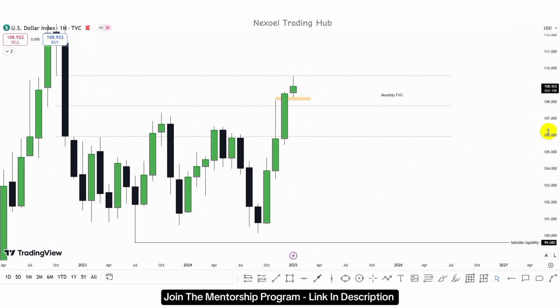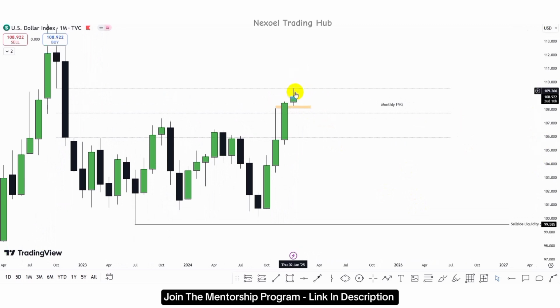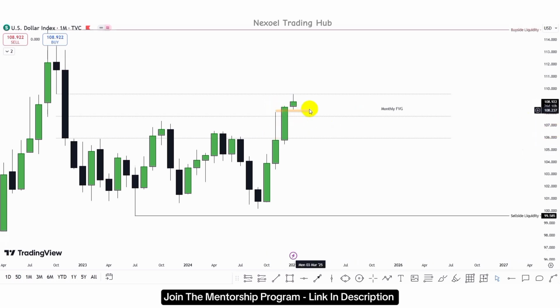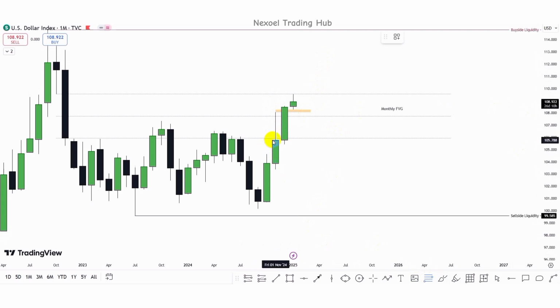So what we can see now is price left this fair value gap here. I'm expecting to see a dip of price to the downside to fill up this fair value gap, and we could see price dip lower below the mean threshold to mitigate the 25% of this candle wick, and then we have further bullish push of price to the upside. So let's actually look at the 25% of this candle wick, because candle wicks are also sponsorship zones.